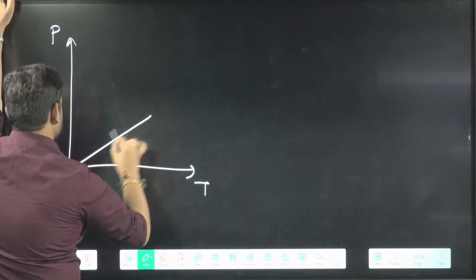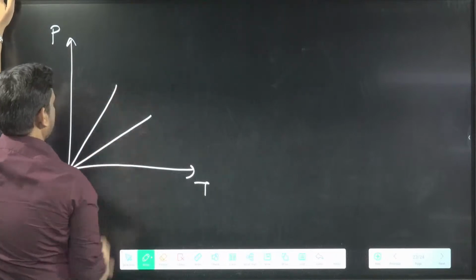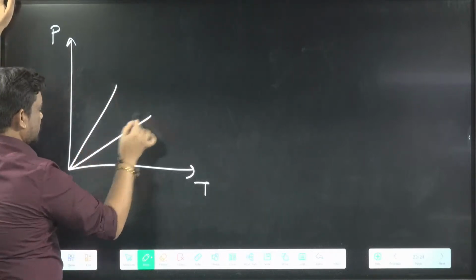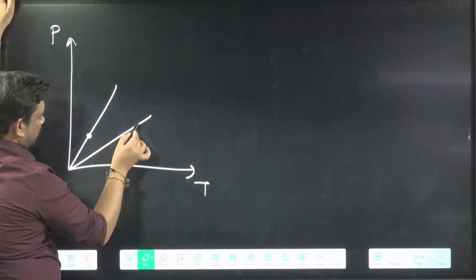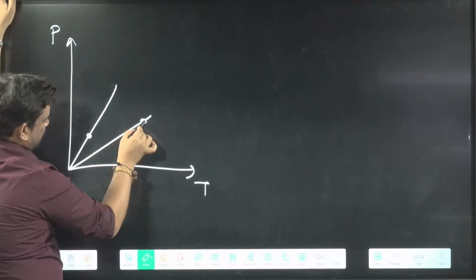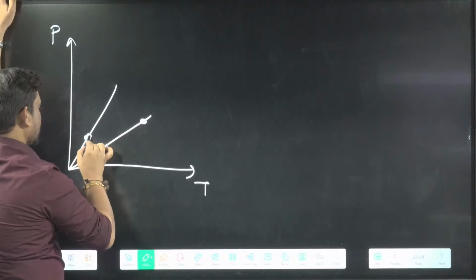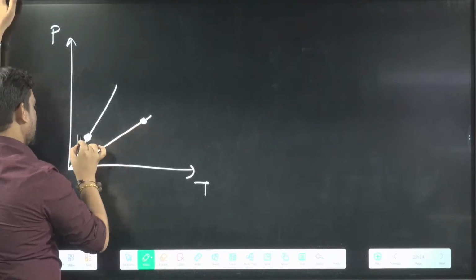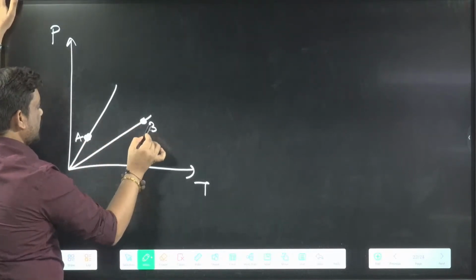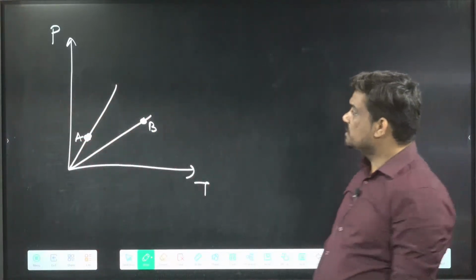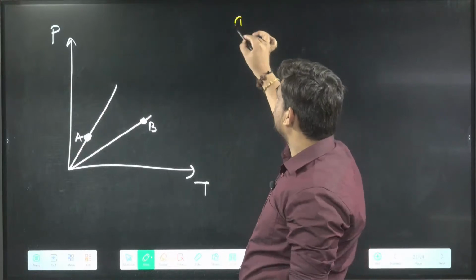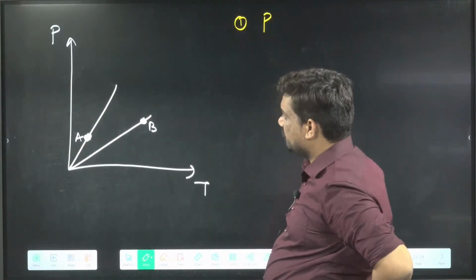I am giving one line here and one line here, and I am taking one point here and one point there. This point is A and this point is B. They are asking where the volume is more, at A or B. No, first they are asking where the pressure is more, at A or B.